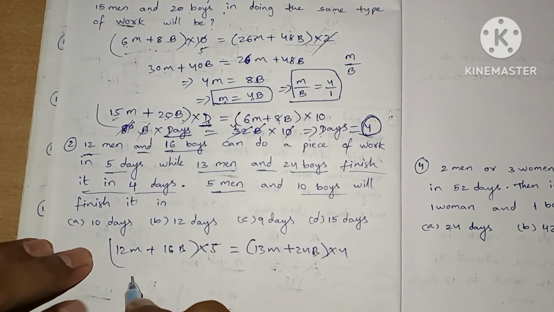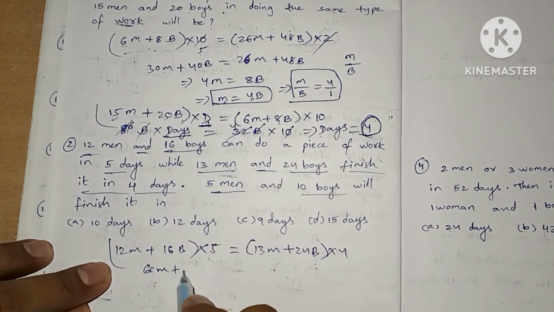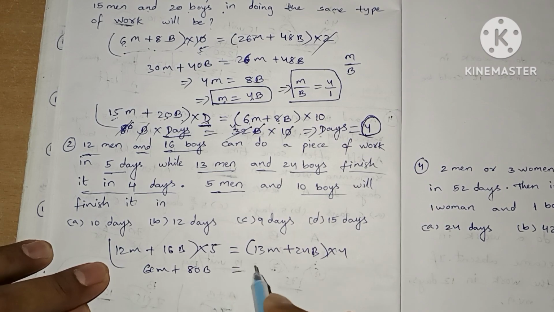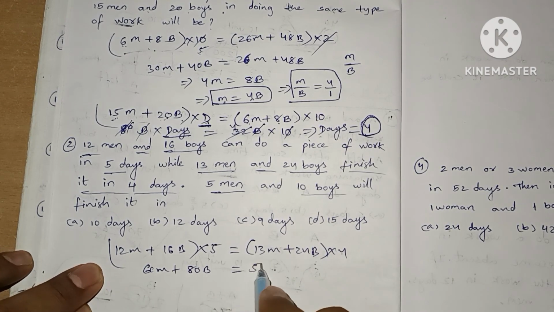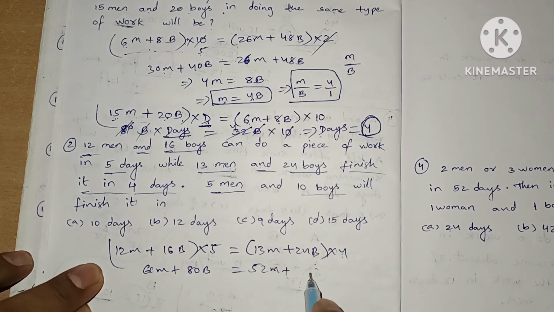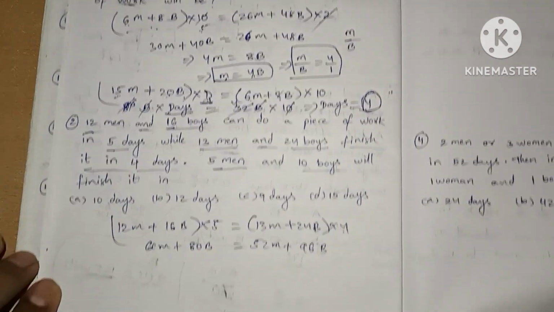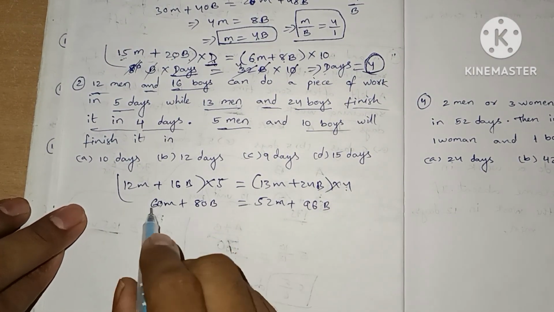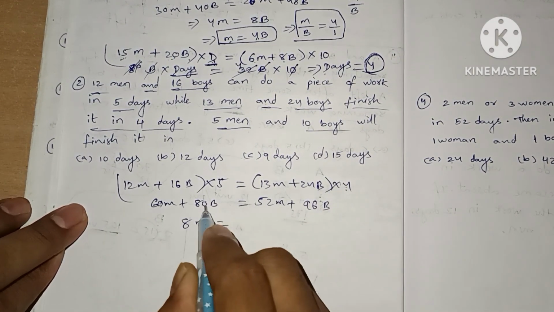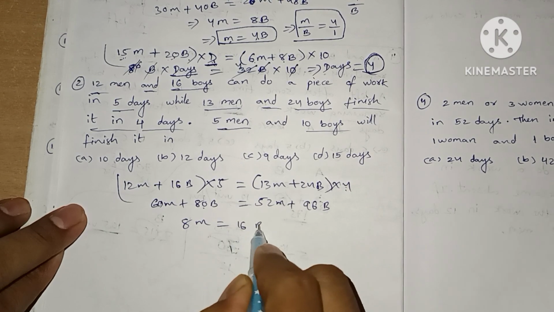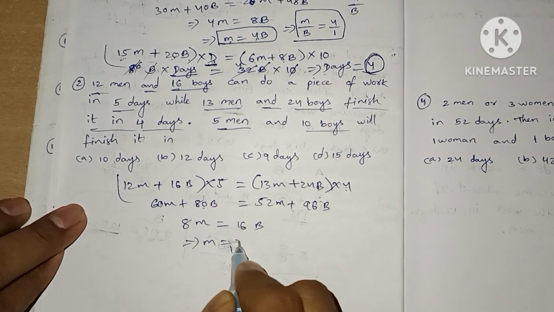So this will be 60m plus 80b equals 13 times 4 is 52m plus 96 boys. We have 8 men equals 16 boys. So 1 man equals 2 boys.